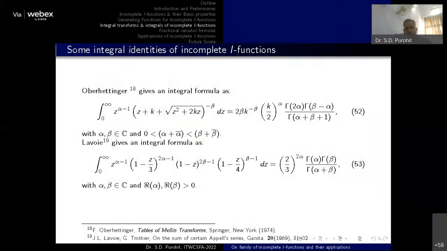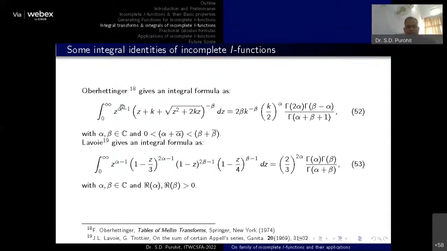Okay. Now in another part, we will discuss some integrals associated with these two functions, that is, the family of functions, we can say. There are so many integrals available in the literature which are used frequently by persons working in the area of special functions, and I have considered a few of them.